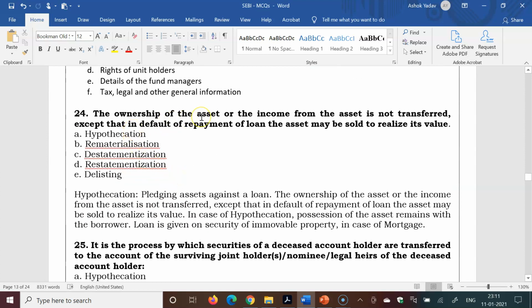The ownership of the asset or the income from the asset is not transferred, except that in default of repayment of the loan the asset may be sold or its value realized. It is called hypothecation.